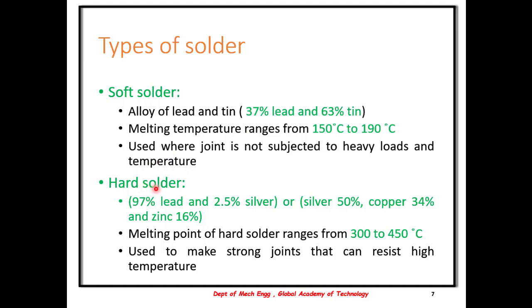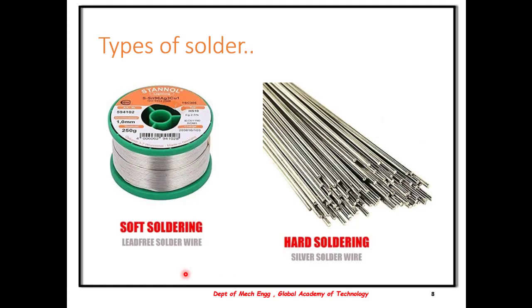In case of a hard solder, it is a combination of either lead and silver in 97% and 2.5% respectively, or a combination of lead, copper and zinc in 50, 34 and 16% respectively. In a hard solder, the temperature is higher when compared to soft solder, usually 300 to 450 degrees Celsius, and it is used to make joints that can resist higher temperatures. In physical appearance, the soft solder is in the form of rolls, and in case of a hard solder, it is usually in the form of bars or straight tubes.